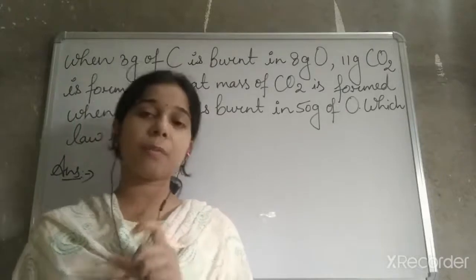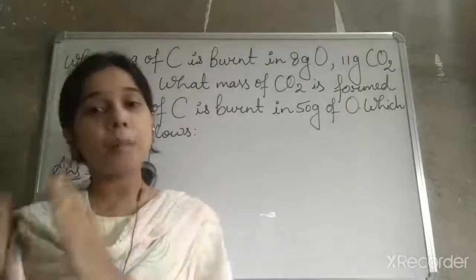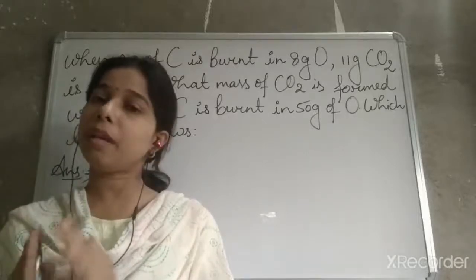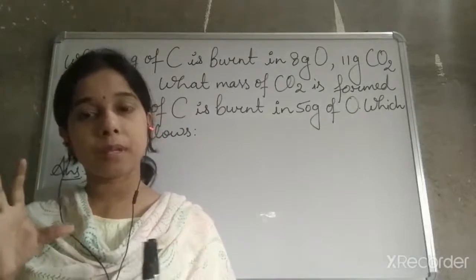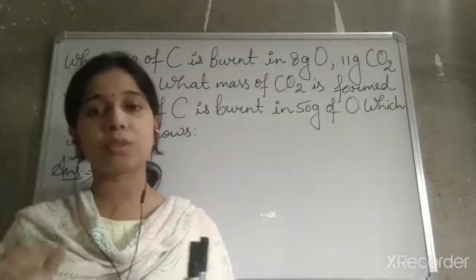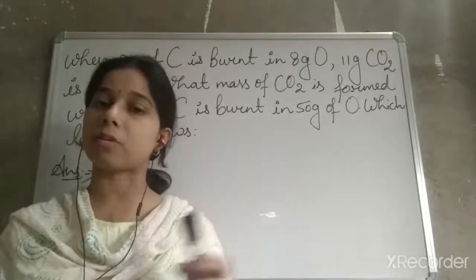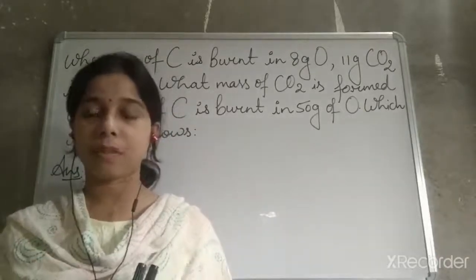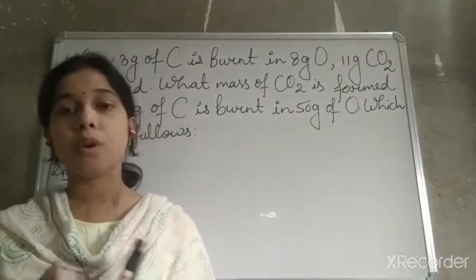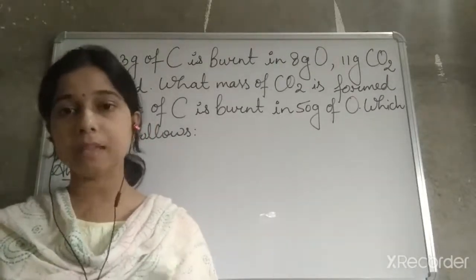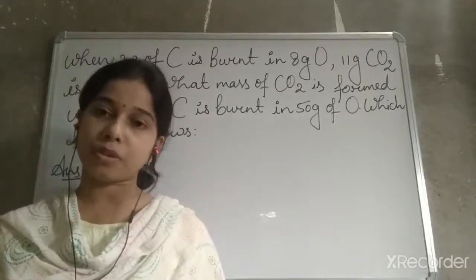So if two reactants give two products, the sum of the two reactants will be equal to the sum of the products. We have seen some numericals, meaning the kind of numericals that will be asked related to the law of conservation of mass.